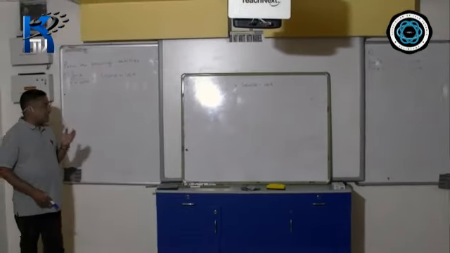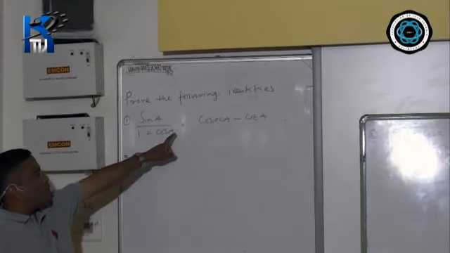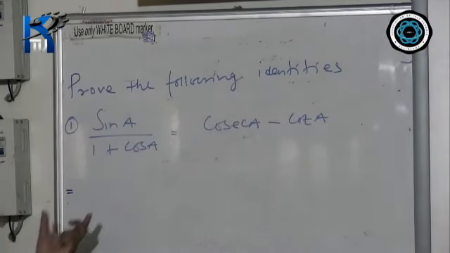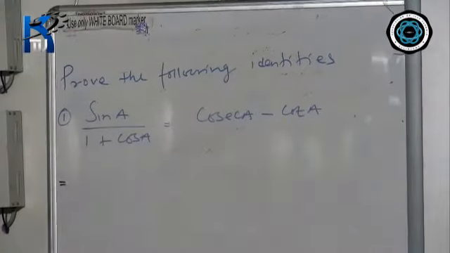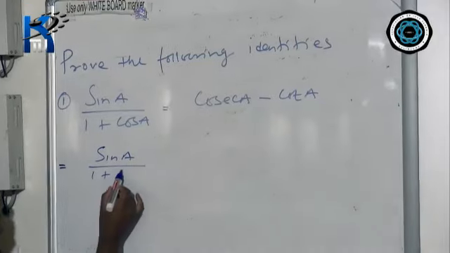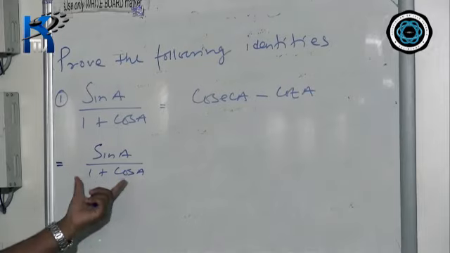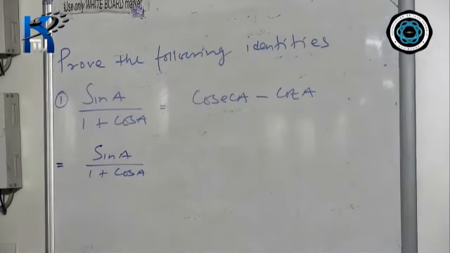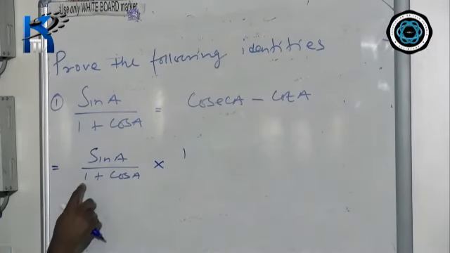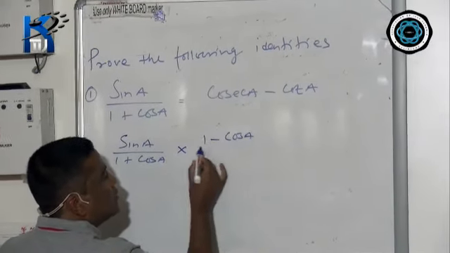And today's first question is, sin A divided by 1 plus cos A equals cosec A minus cot A. So here the left hand side is sin A divided by 1 plus cos A. Now in this case you have to rationalize, which you have already done in class 9. Rationalize means you have to multiply by the opposite of the denominator. So here the denominator is 1 plus cos A, so the opposite will be 1 minus cos A.